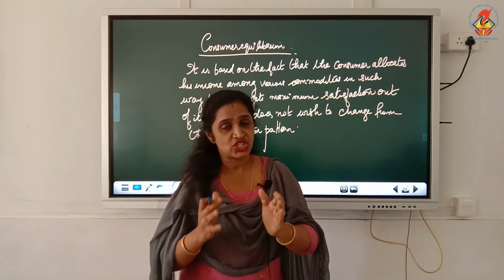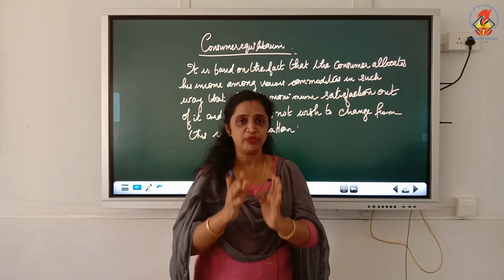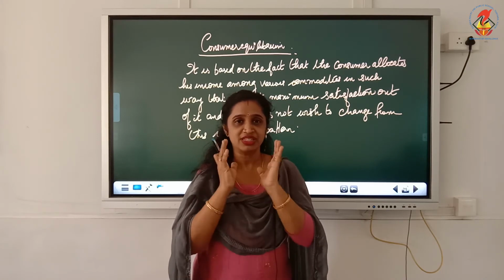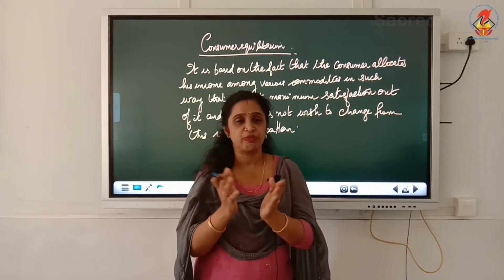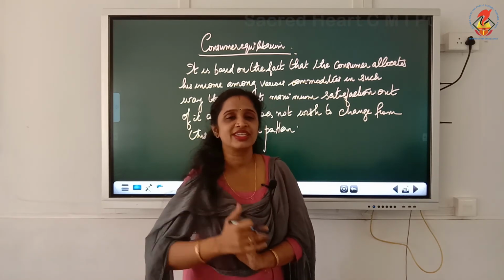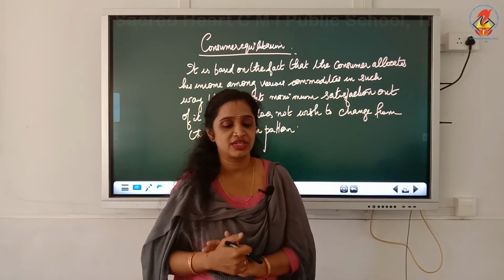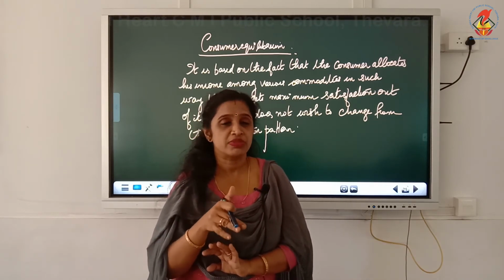There I have reached maximum satisfaction. I have used my limited income on the basis of preference, seeing the price of the product, and I am not ready to change that consumption pattern. I am in a state of maximum satisfaction.